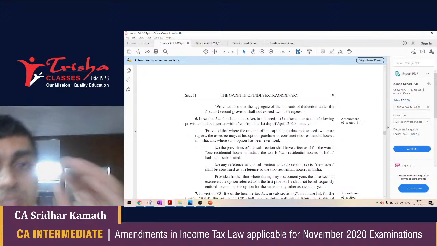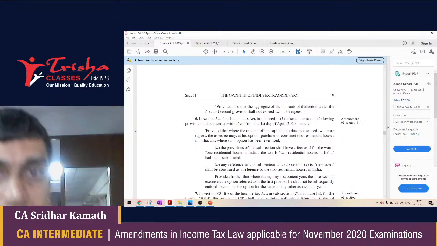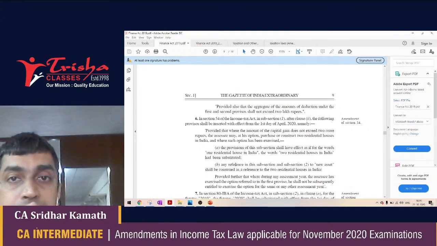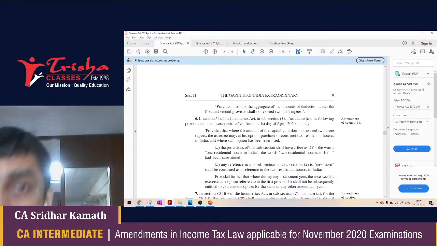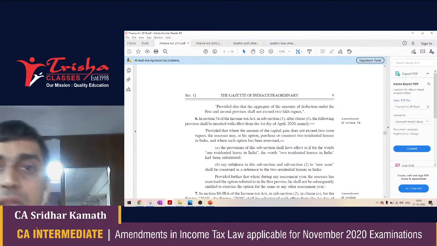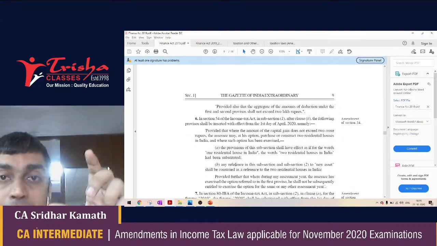Suppose I have a big bungalow, I sell that bungalow for 10 crores, the indexed cost of acquisition comes to 9 crore, and this 1 crore of capital gain I used to purchase two houses, say one for 40 lakh, the other one for 90 lakh. The capital gain is 1 crore minus 40 lakh minus 90 lakh.